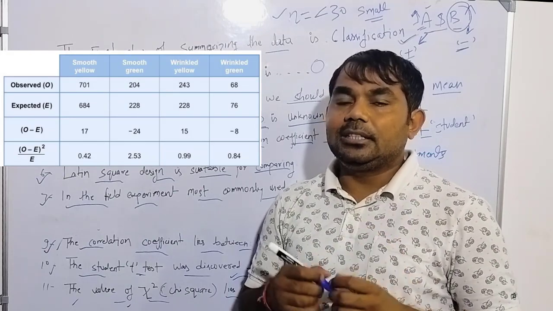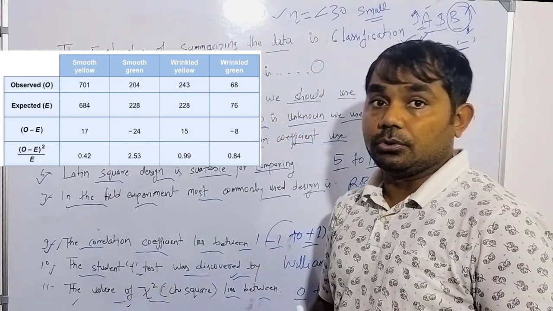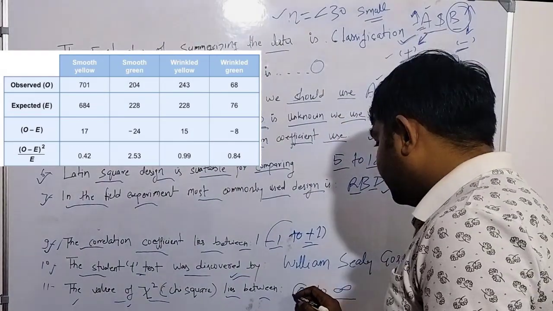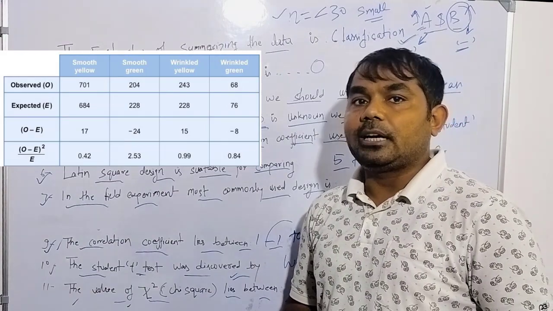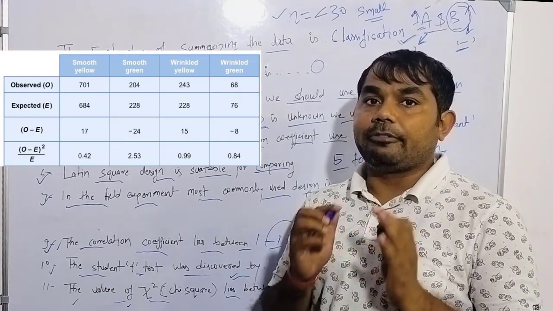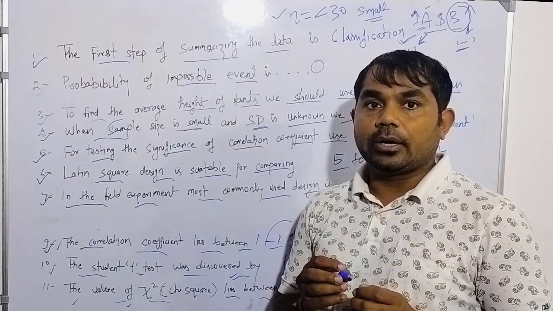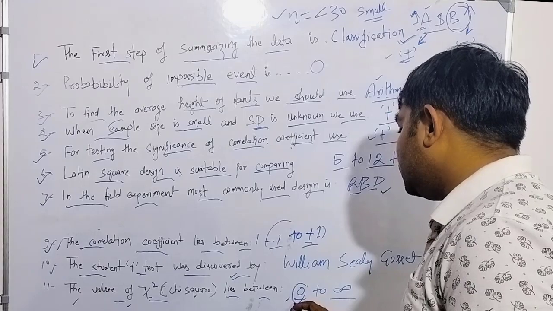In this case we use the chi-square test, and if the value of chi-square is 0, it means that the hypothesis or model we ran is a perfect match. So in that case the value of chi-square will be 0.